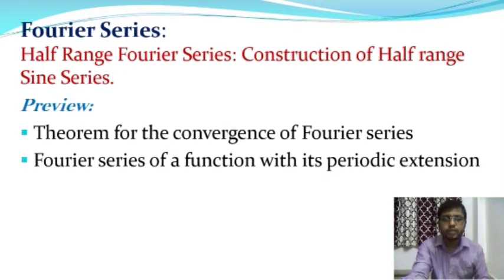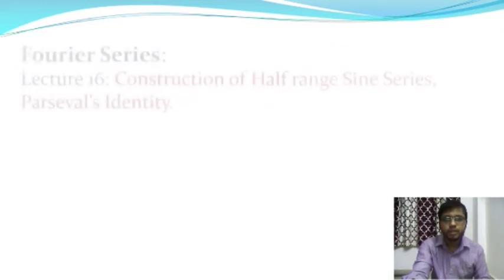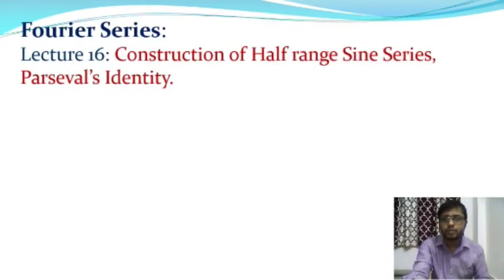In that case, the function is defined in the interval c to c plus 2t, but the period is 2t. After that, we talked about the half range Fourier series, that means the construction of half range Fourier series, and then we discussed some related examples on the half range cosine series. So today we shall discuss the construction of half range sine series and the Parseval identity.